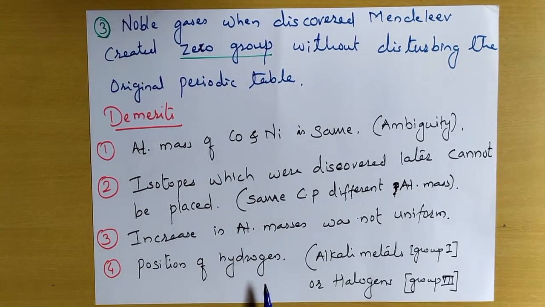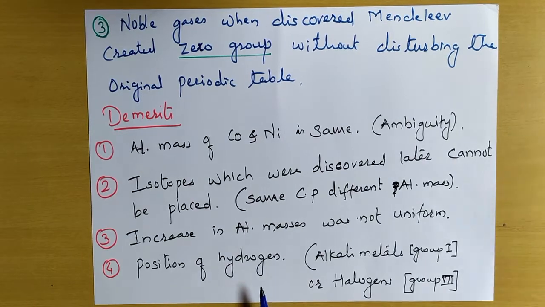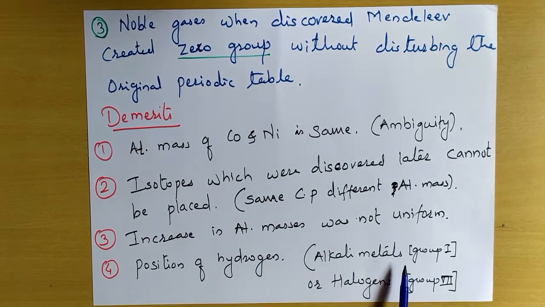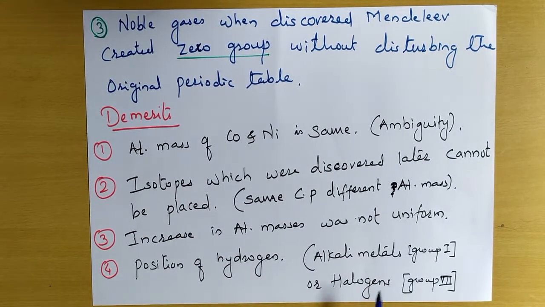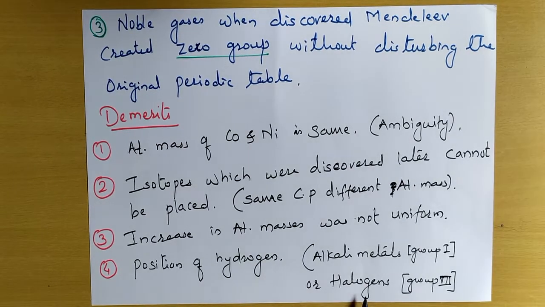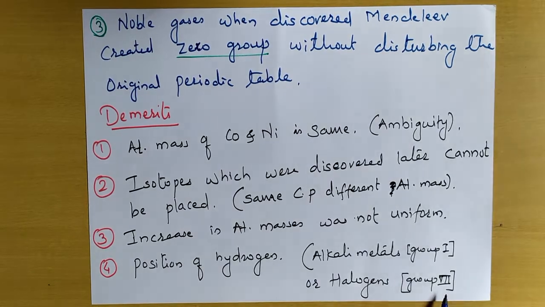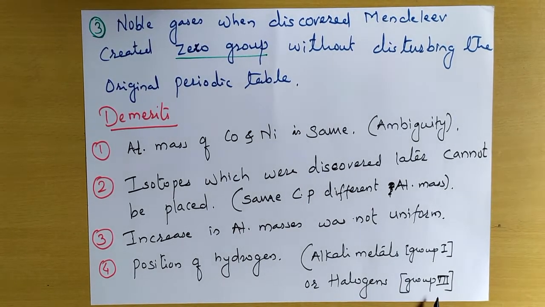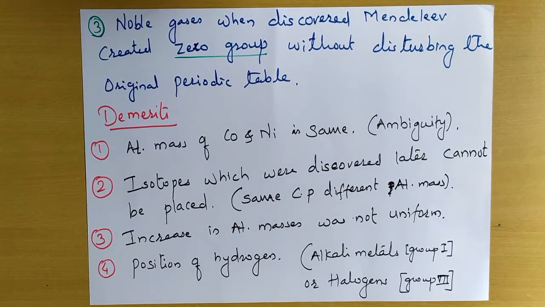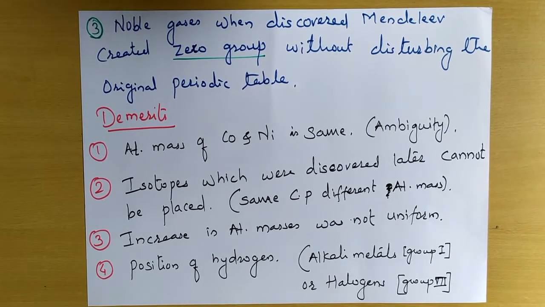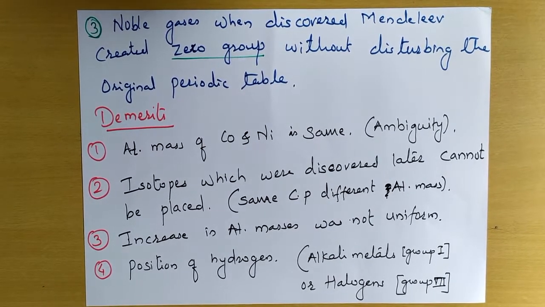Now hydrogen shows properties similar to alkali metals, that is group 1, and even properties similar to halogens, that is group 7. So it was difficult to give a position for hydrogen in the periodic table.